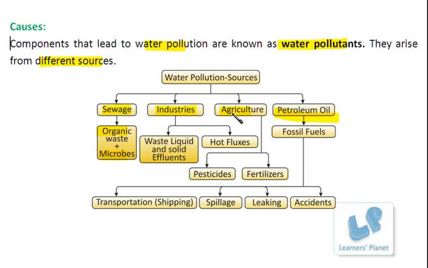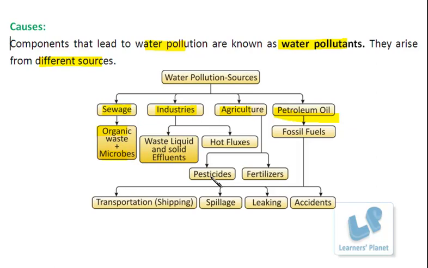The next source is agriculture. In these agricultural fields, for crop production and protection of the crop, different pesticides are used. If pest control is not done, they can definitely damage the crop fields. But the pesticides used in the agricultural fields also have harmful effects on other organisms. During irrigation, these pesticides may run off from the fields and get added to the water resource.